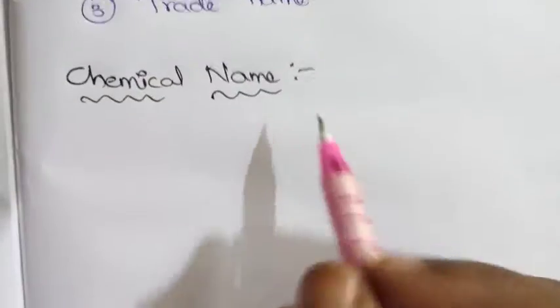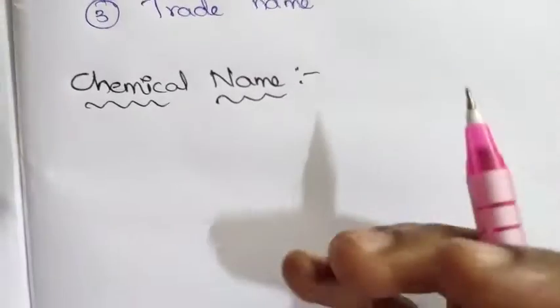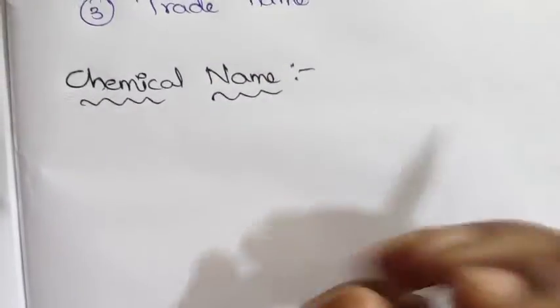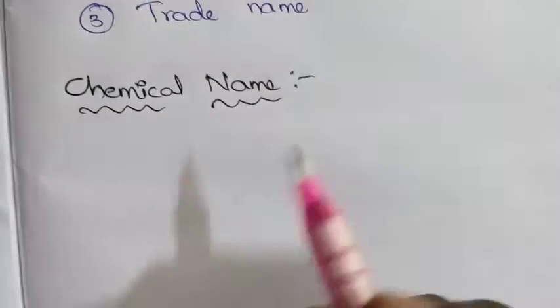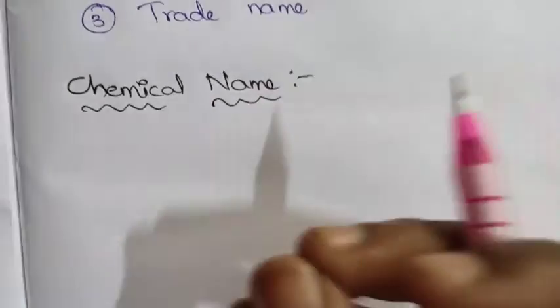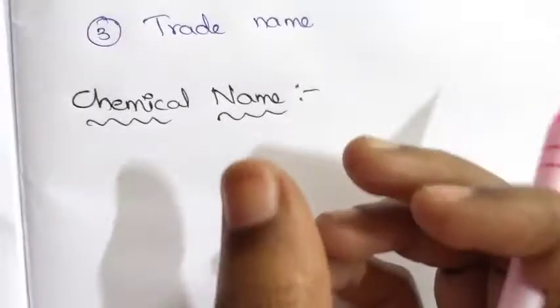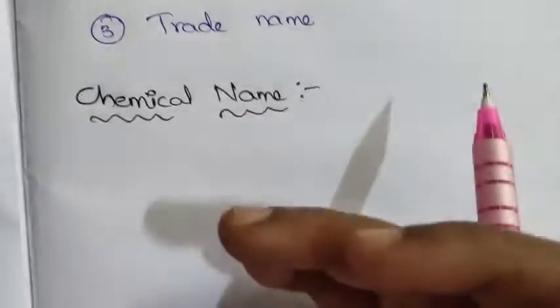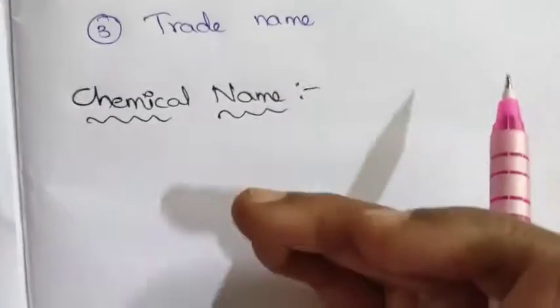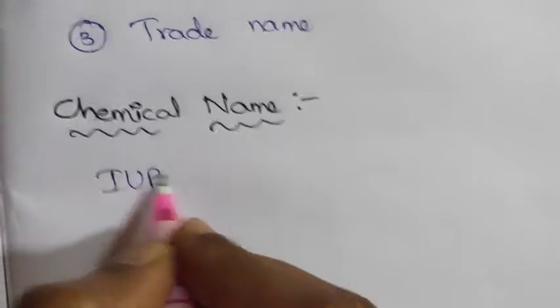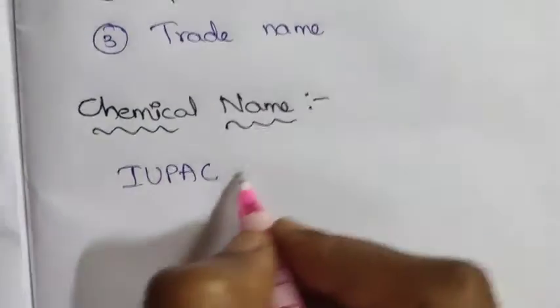In this chemical name, when a new drug is discovered, then it is given a chemical name. The chemical name is given to the particular drug by using some rules. Those rules are established by IUPAC.